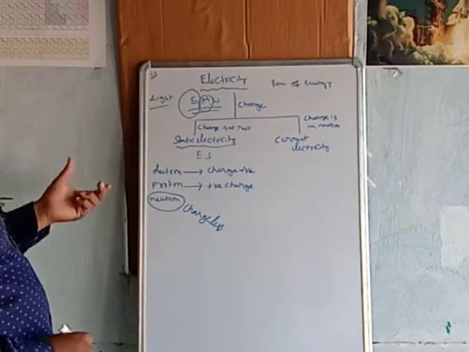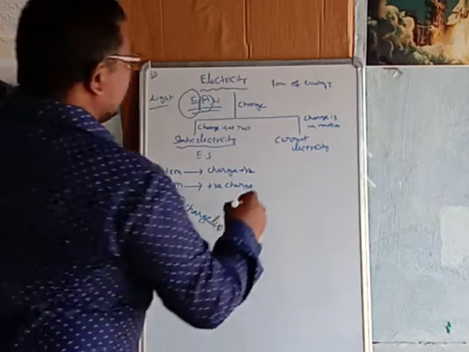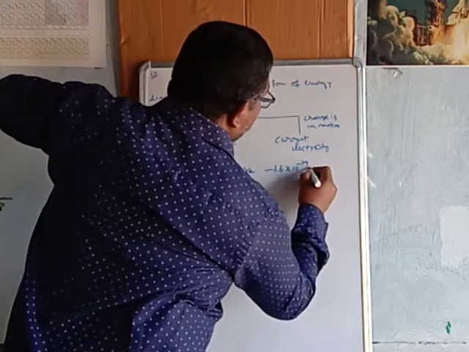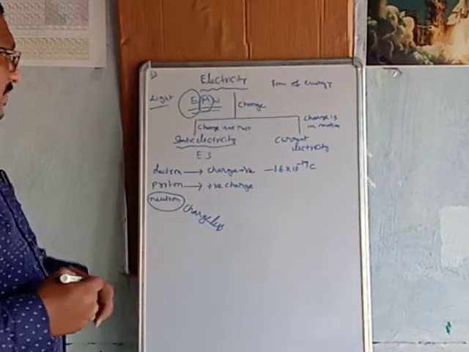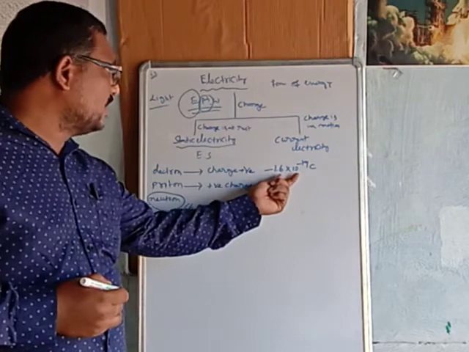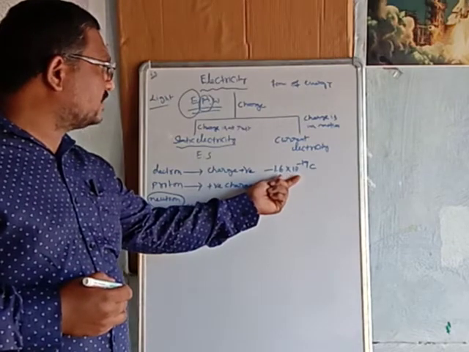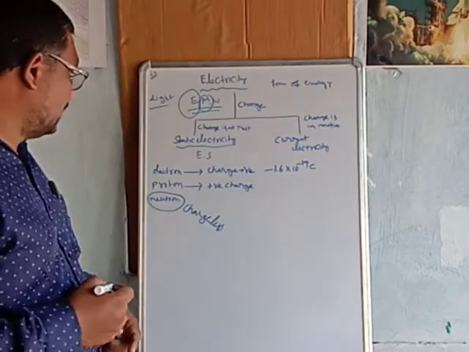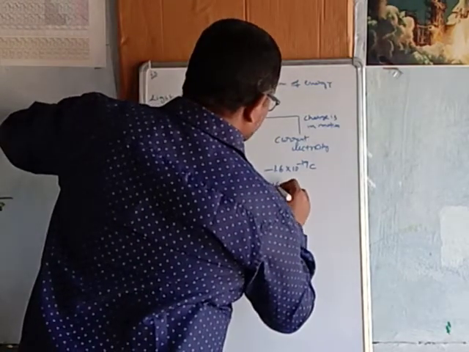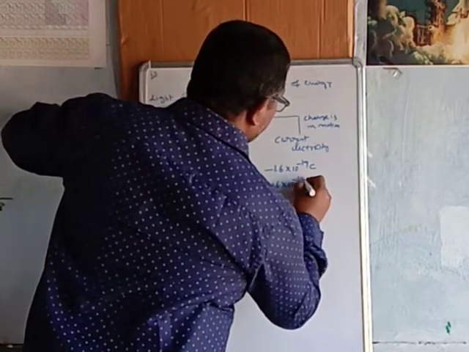How much charge is present on the electron? Minus 1.6 into 10 to the power of minus 19 coulombs is the numerical value of the charge of an electron. And the proton has plus 1.6 into 10 to the power of minus 19 coulombs.